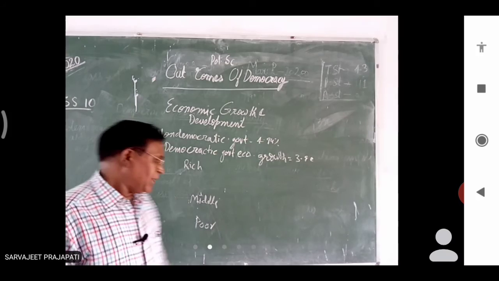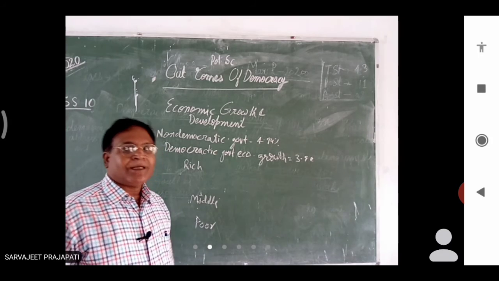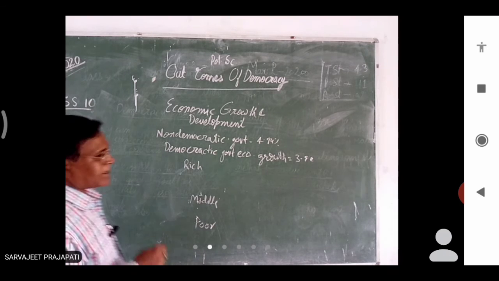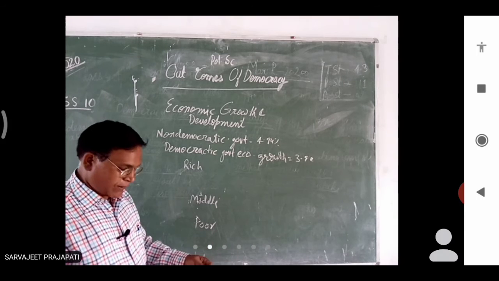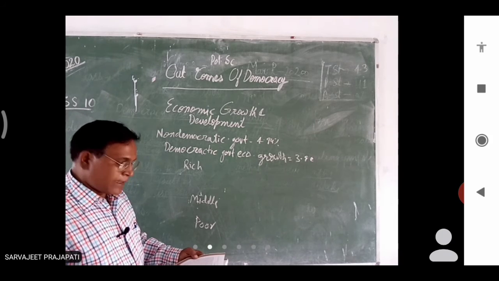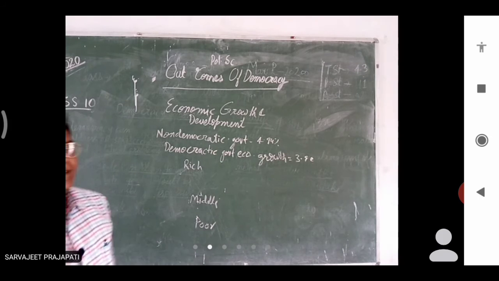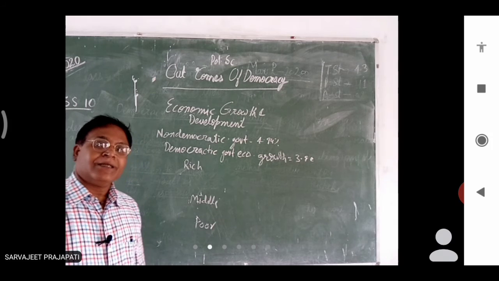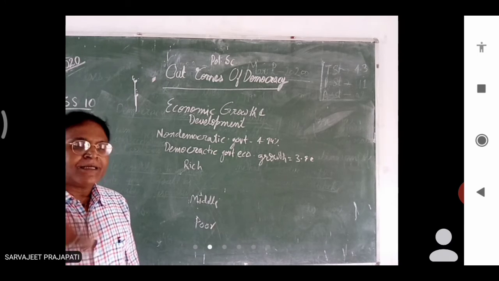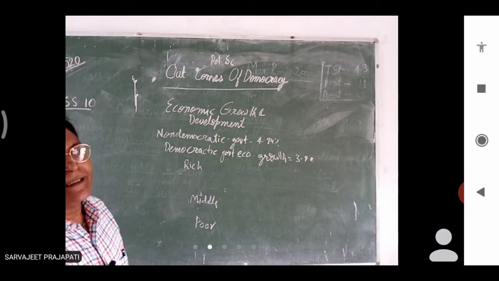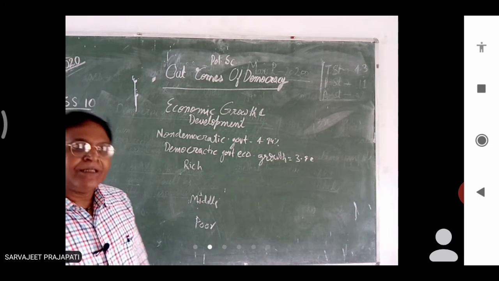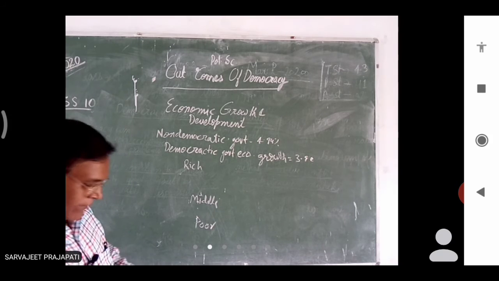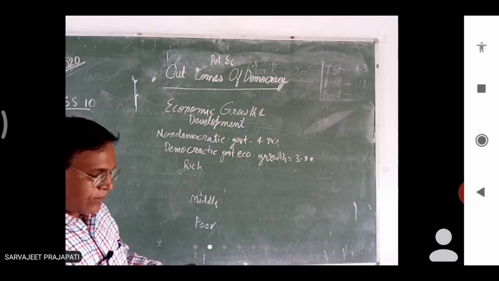So we can say the rich are always rich, and the middle class are always middle class. So we can say that the economic outcomes of democracy are very low, right? And it can be increased, but not strictly. It is our duty. If everyone considers their duty, then we can accelerate our economic growth, otherwise it remains the same.